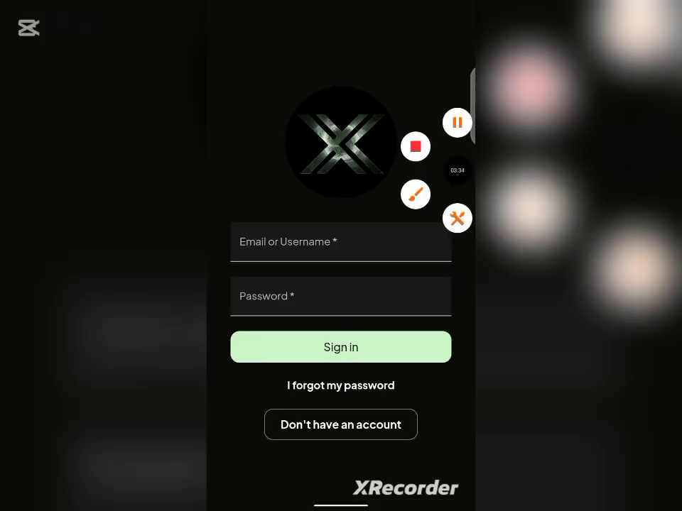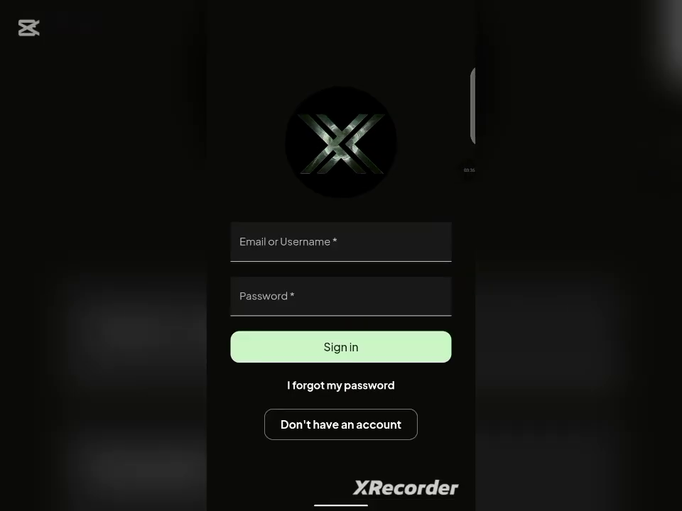And as you can see, we have been redirected back to this place. The next thing for you to do is for you to enter the email that you used to register and the password that you used to register. And once you're done with that, click on sign in. So let me just do mine and I'll get back to you shortly.